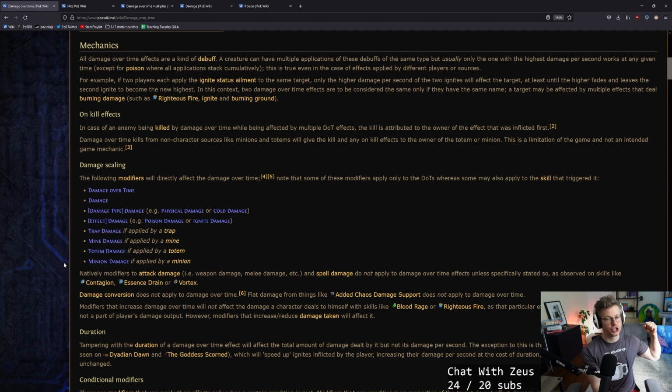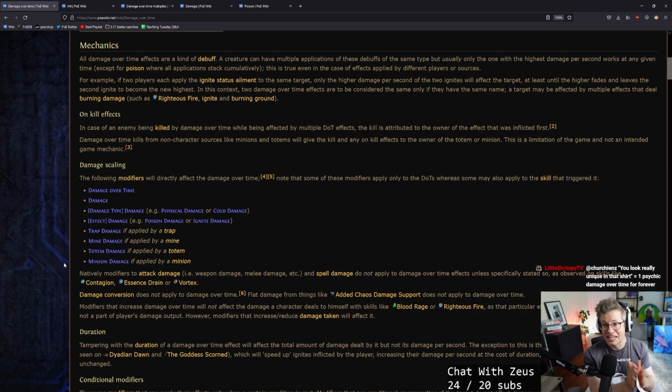And so you just want to apply one really big Ignite, and then you just step back. All of the damage that you need to do is being applied. Whereas with Poison, it is the exact literal opposite, where Poison will generally have a shorter duration, but you want to be attacking more and more and more and stacking that number as high as possible. It can actually theoretically scale infinitely based on how far you can push the build.